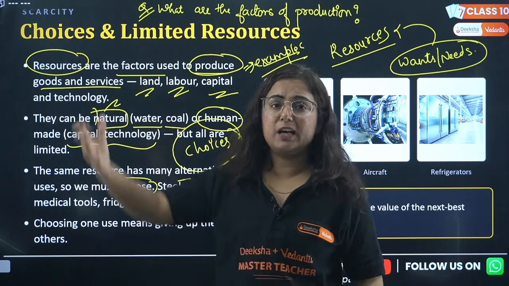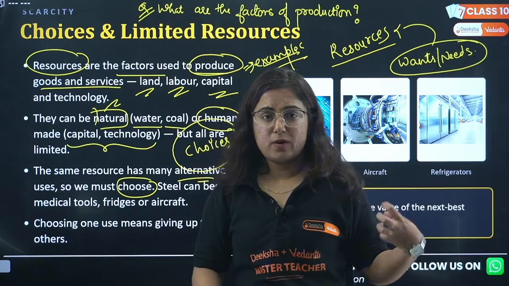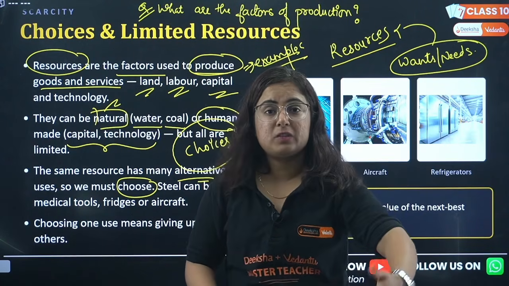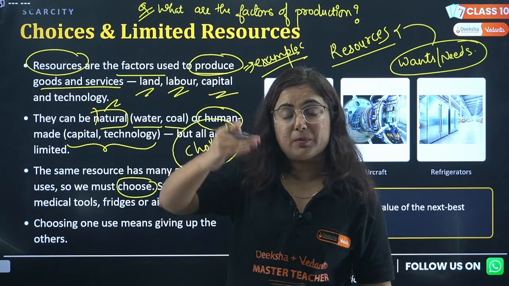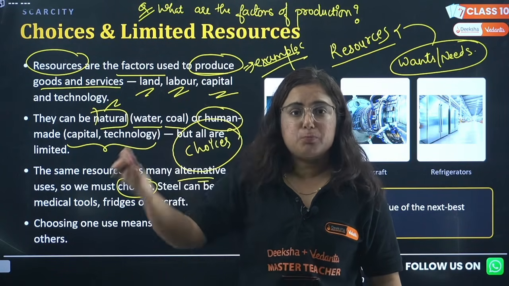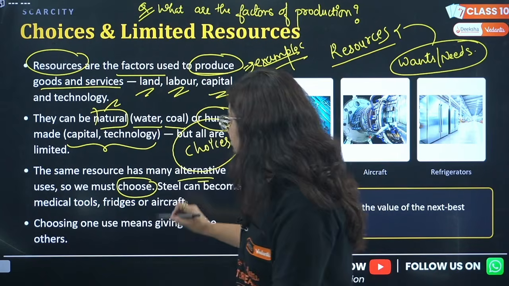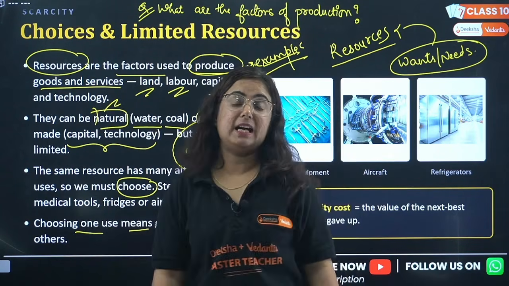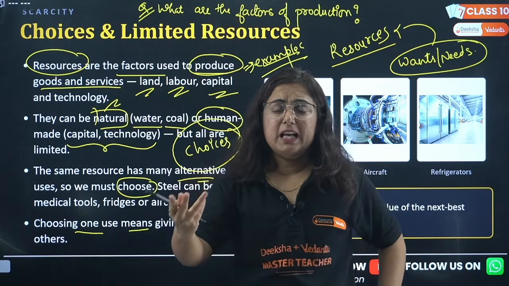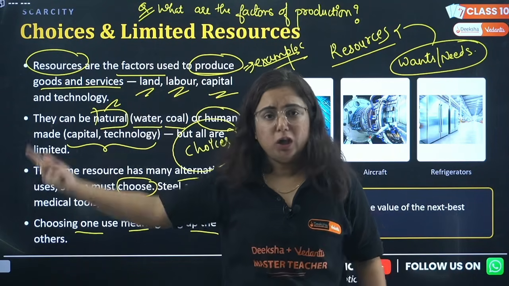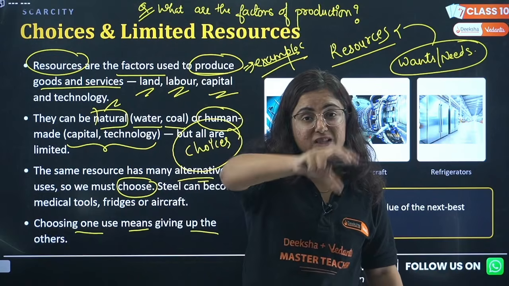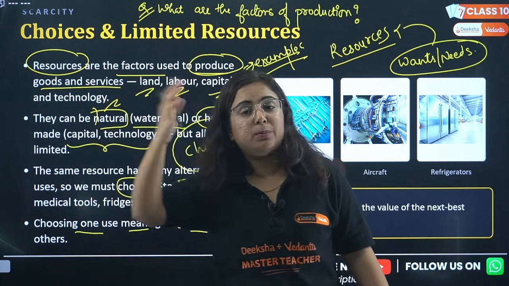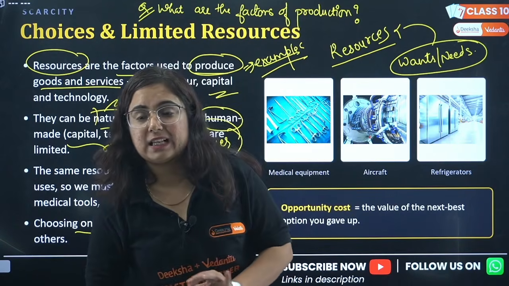There are people using iPhones, there are people using Androids. The prices may be the same, but it depends upon the choices. There are times when because of the prices, people choose different products. And here we are talking about choices. Choosing one means giving up another. Obviously, if you are going to Zudio, that means you're not going to Zara. And if you are choosing this one product, you are adjusting for, or giving up, another product, isn't it?